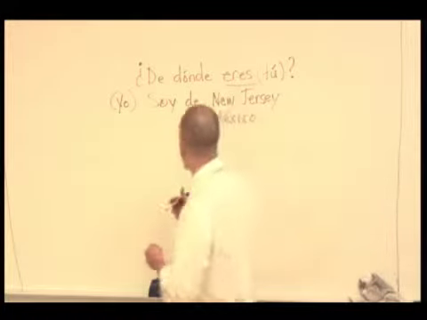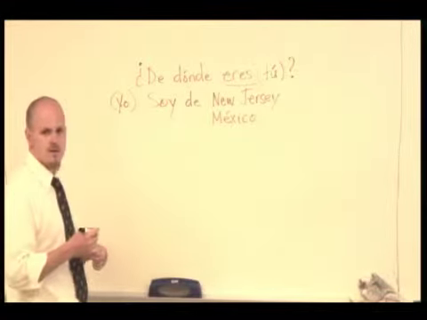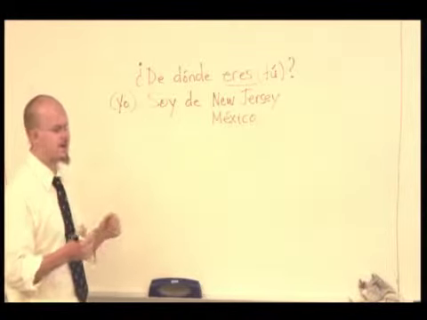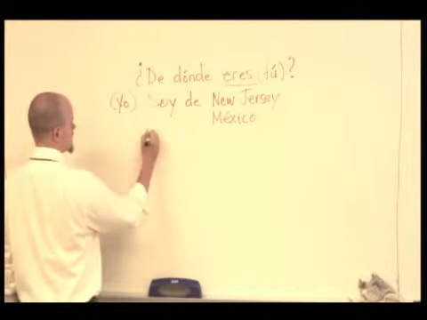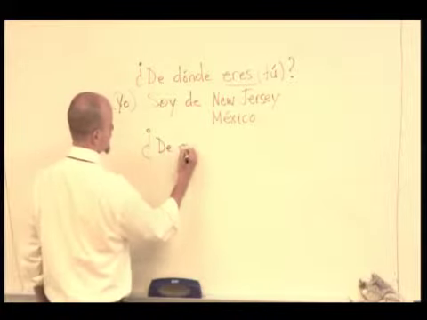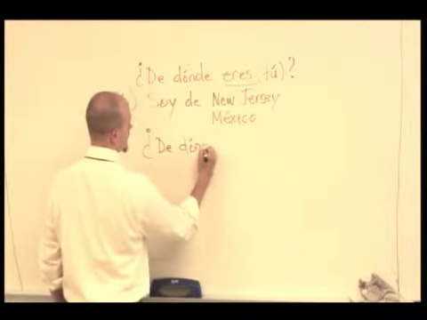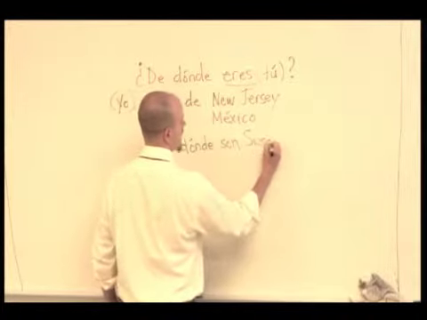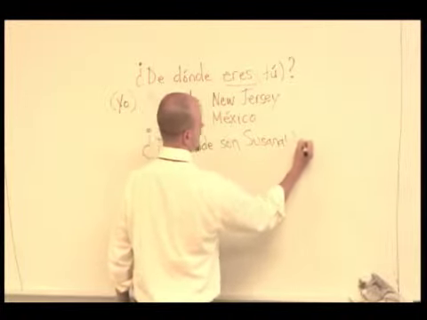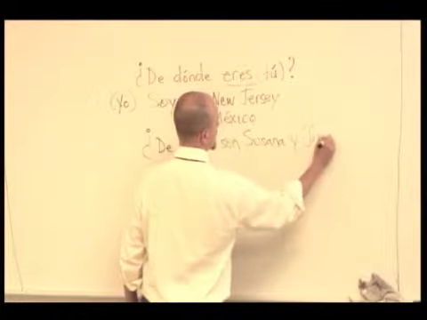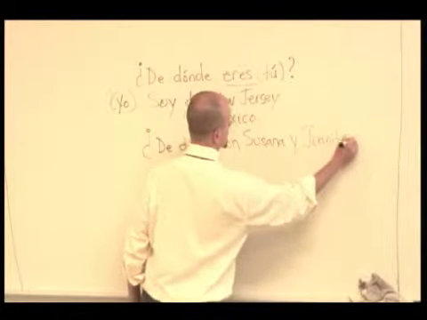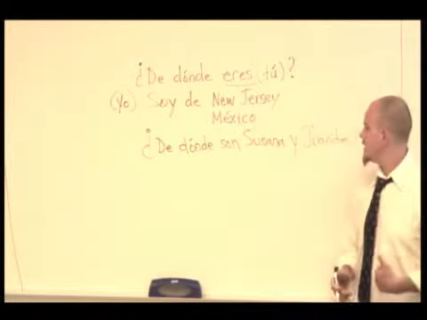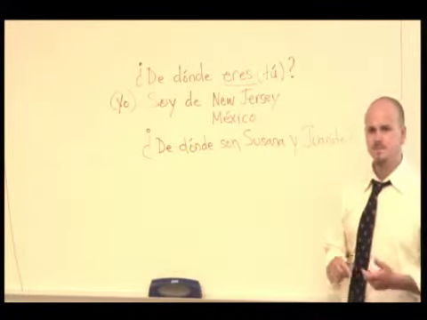So if I want to know, for instance, where Susana y Juanita are from, I would say, ¿de dónde son Susana y Juanita? ¿De dónde son Susana y Juanita?